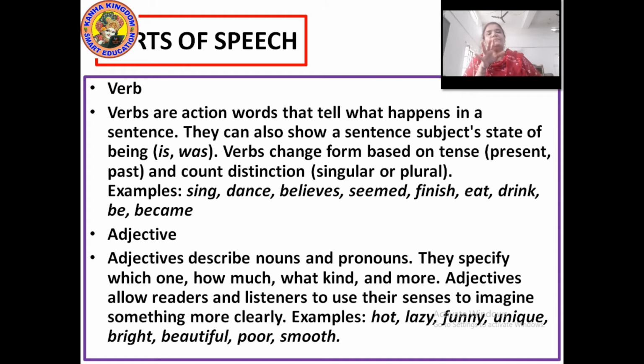So these types of words are called adjectives, which specify your imagination of something more clearly, what you want to talk about. Now, what types of adjectives can be used? There are many, but here I am giving you some examples like hot, lazy, funny, unique, bright, beautiful, poor, smooth, etc. Further we will see the adverb and the prepositions.